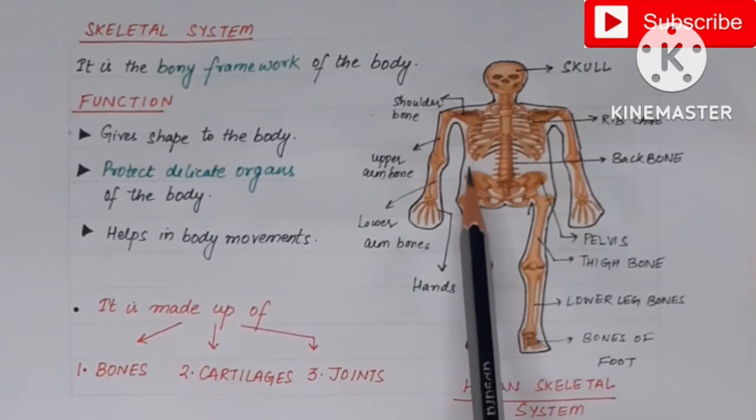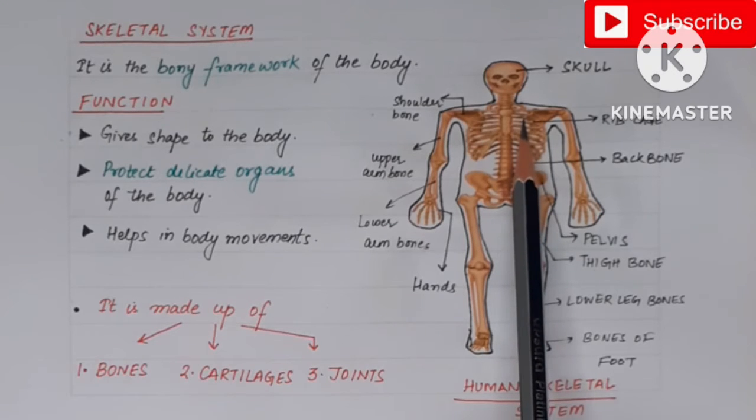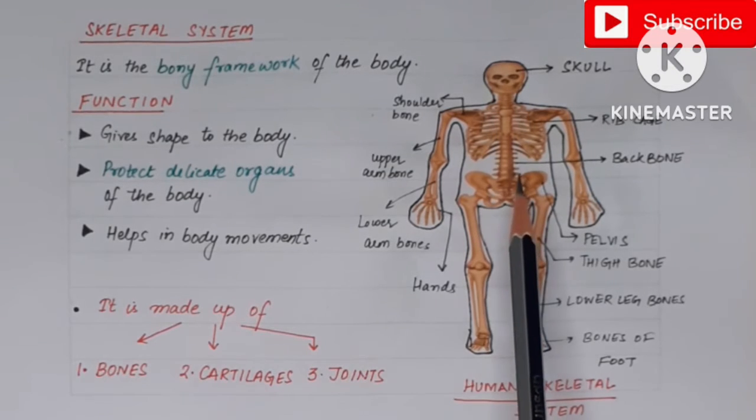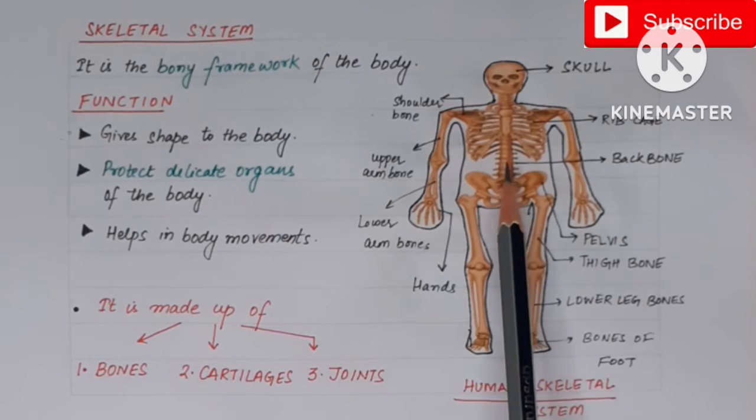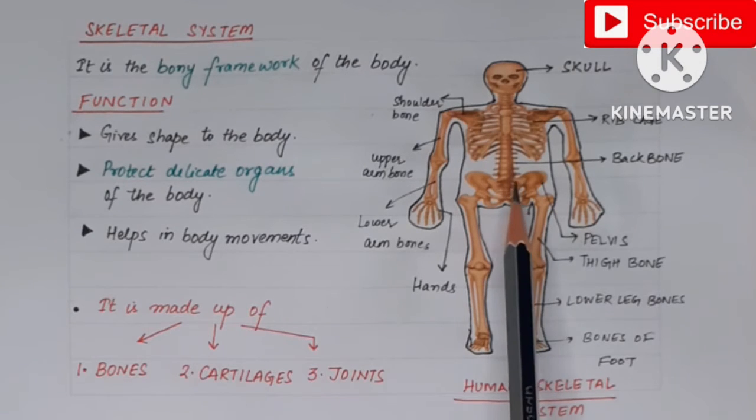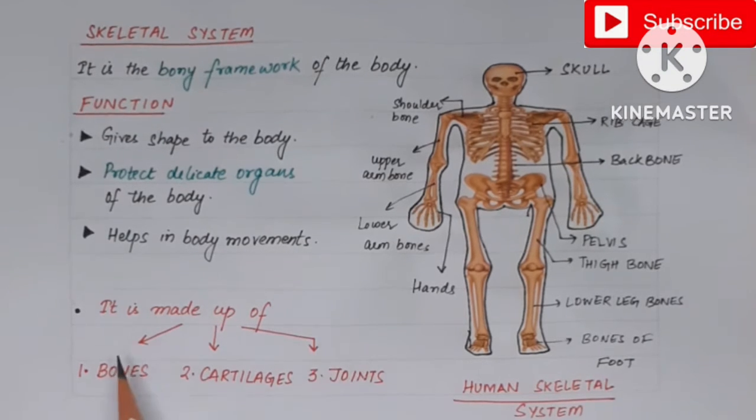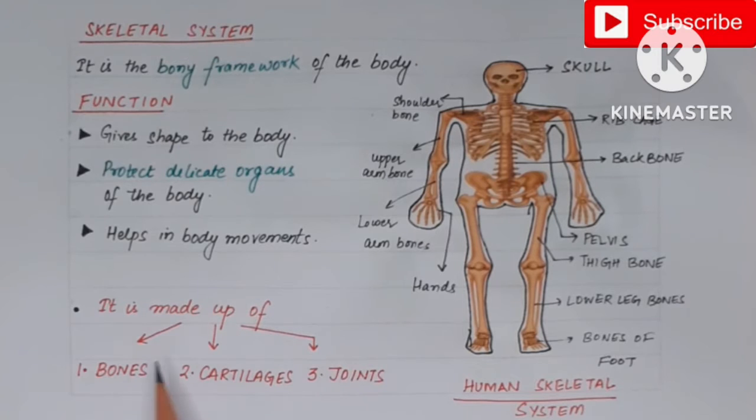There are so many delicate organs present inside the body. For example, in the chest region are the heart and lungs, then the liver is there. In this area we have the stomach. Then in the pelvis area we have the small intestine, large intestine, and reproductive organs. So the function of the skeleton is to protect all the delicate organs of the body. Then it also helps in body movements. The skeleton is made up of bones, cartilages and joints.